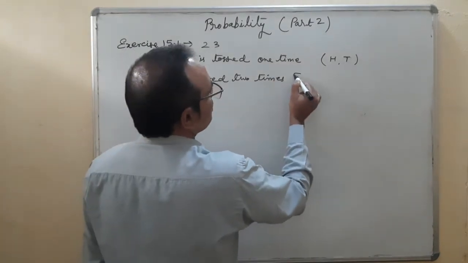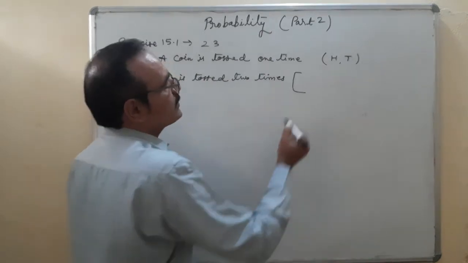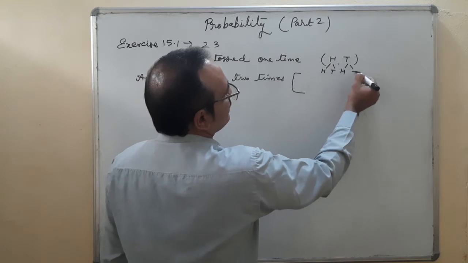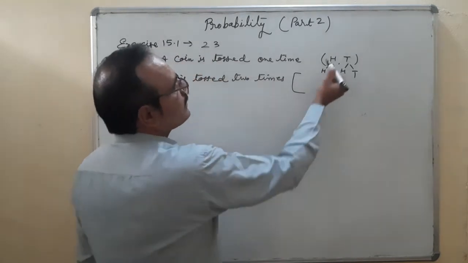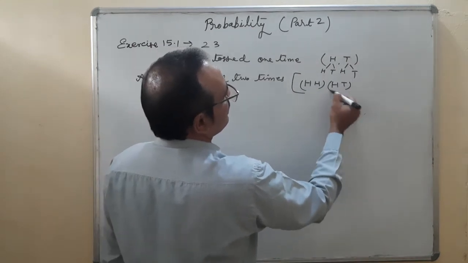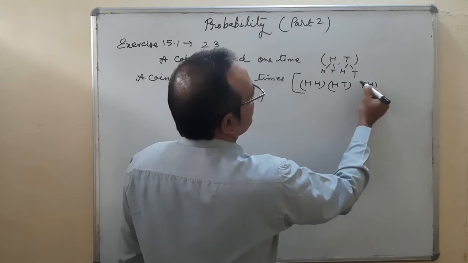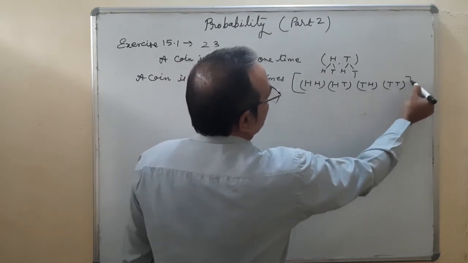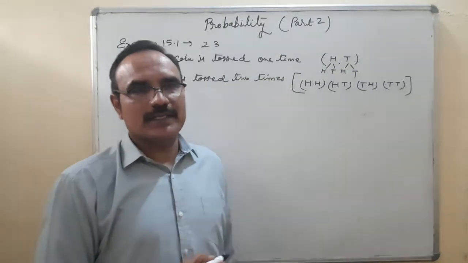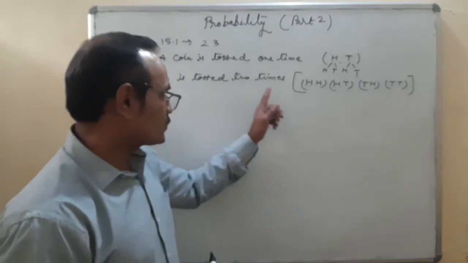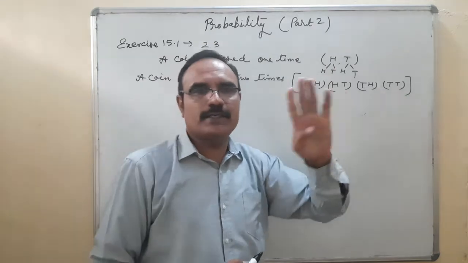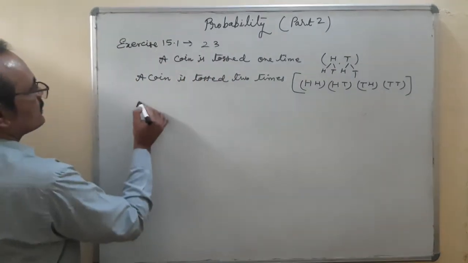Then possible outcomes are, you can see, with this H, T, with this H and T. So how many pairs are there? HH, HT, TH and TT. Is that okay? This is the procedure by which you can make a sample space, even if the number of coins and number of dice are increased. So when a coin is tossed 2 times, the possible outcomes are HH, HT, TH and TT. There are 4.